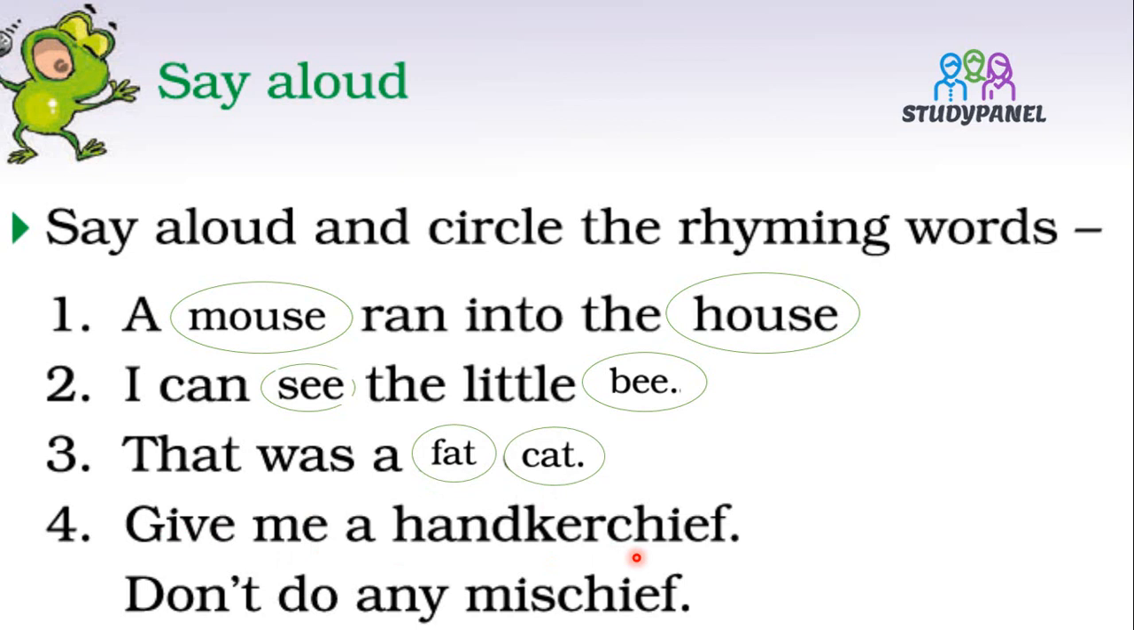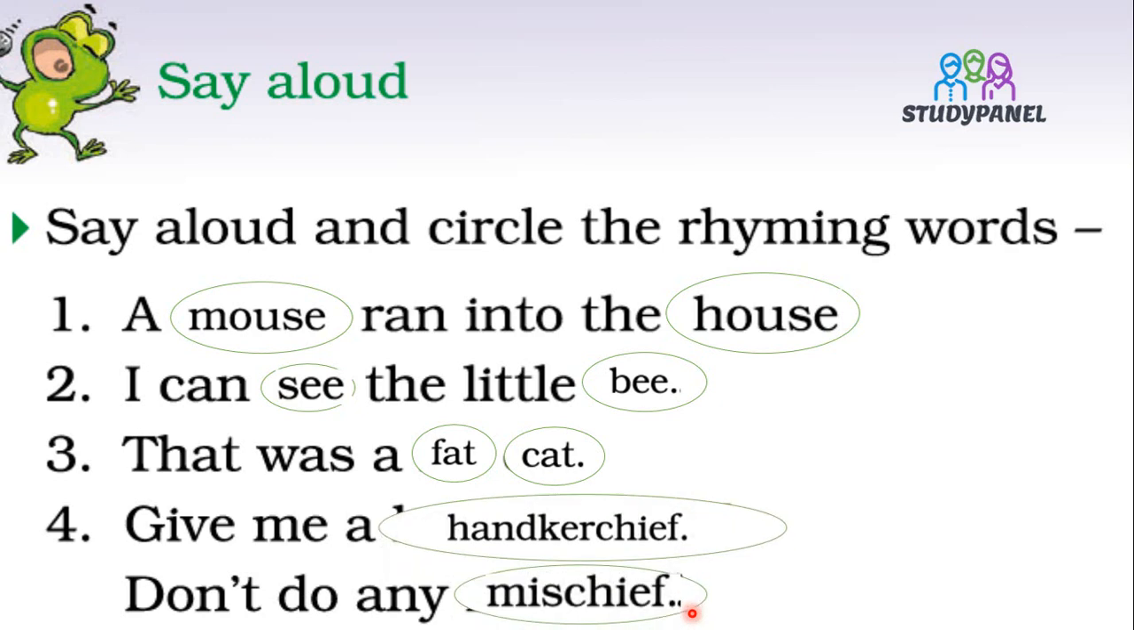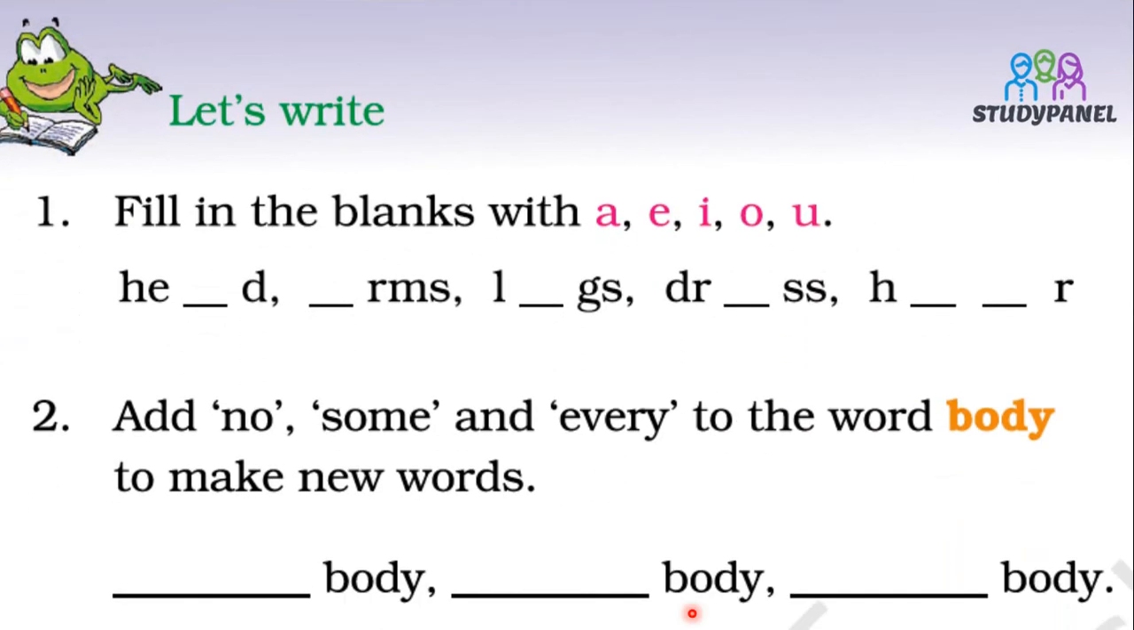Give me a handkerchief. Don't do any mischief. Chief, chief. See, handkerchief and mischief. So, these are two rhyming words. You have to write all these in your notebook. Let us move on to the next.